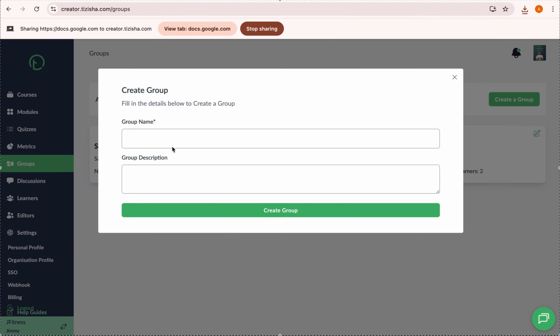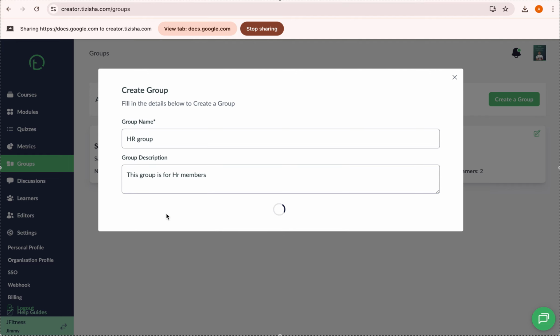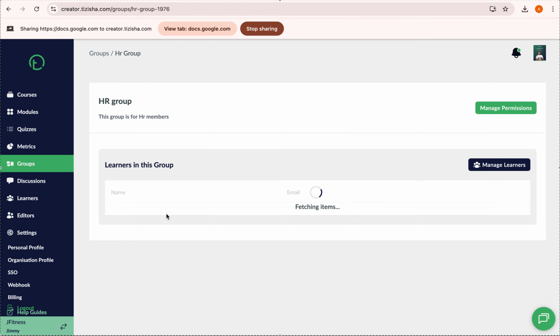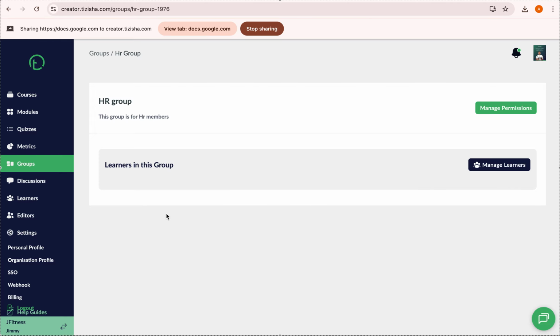So for this one, maybe we can say HR group, right? Then you can say this group is for HR members, right? Sorry, this is for HR members. Okay, that's okay. Then click on create group. So you can see now the group has been created, right? Then we can now manage learners.